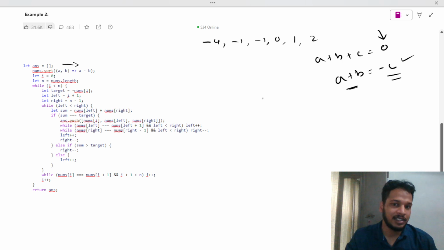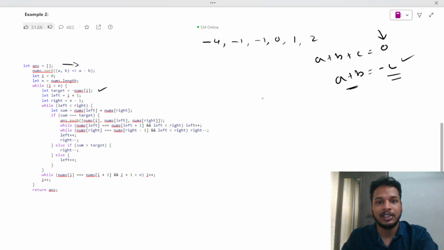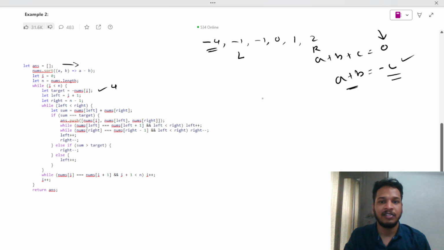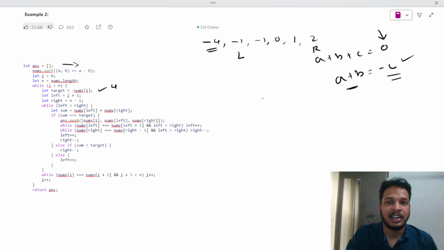So this is the typical thing we have to do: a plus b plus c. That's the reason why I had given a target. In the first iteration, I'm taking nums of i as my target. My target will be minus 4, sorry, it will be 4, and it will be checking that 4. My i plus 1 is where my left will be, and high will be over here. Left and right are over here, and I will be searching everywhere whether the target matches.